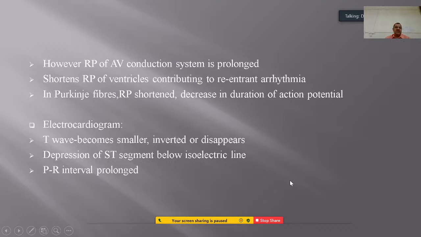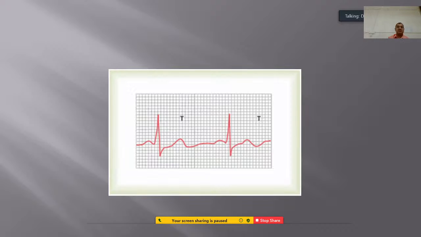So, the electrocardiogram pattern: the T wave becomes smaller, in the P, Q, R, S and T, or it becomes inverted, or sometimes it may disappear also. So, there is depression of the ST segment below the isoelectric line, and the PR interval is prolonged.